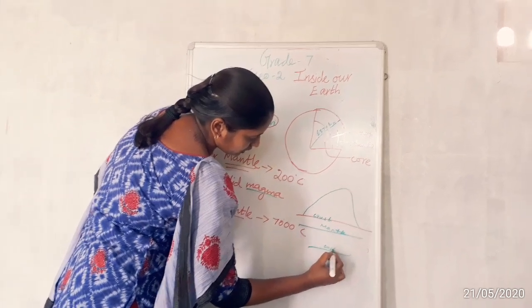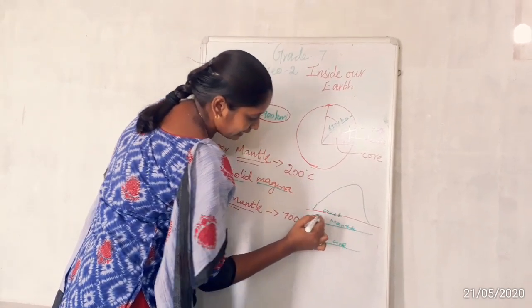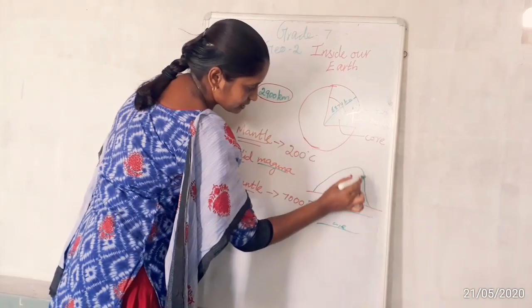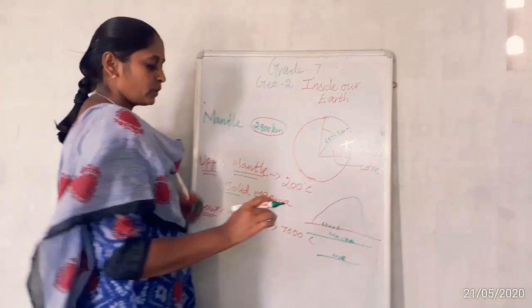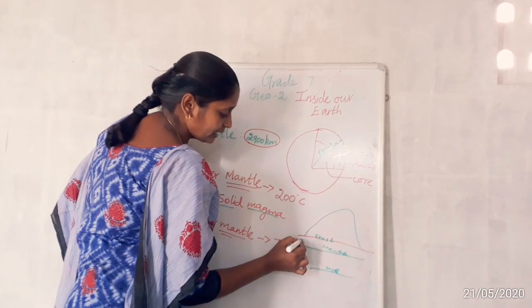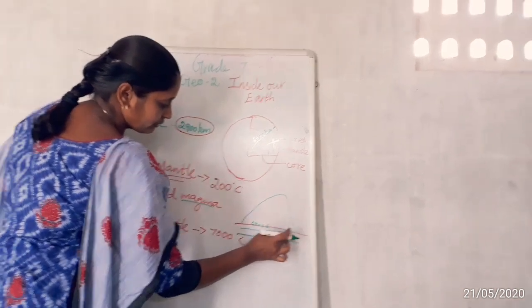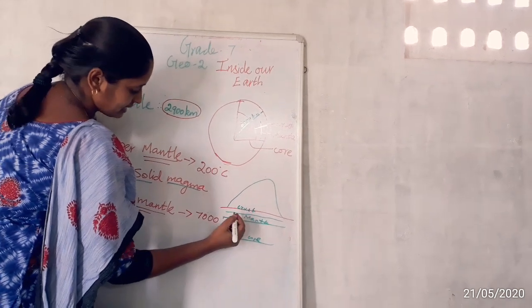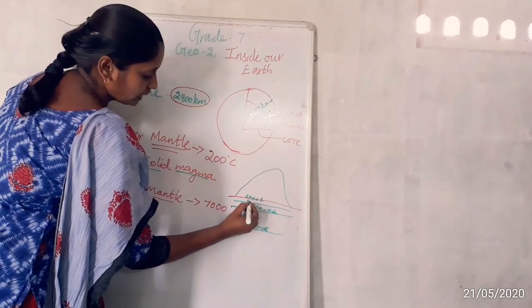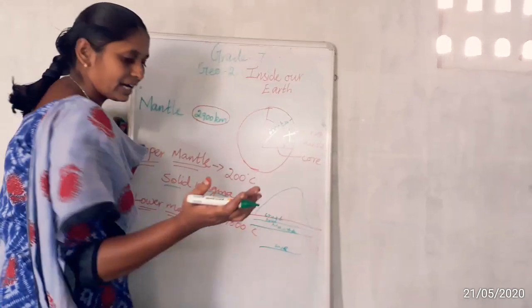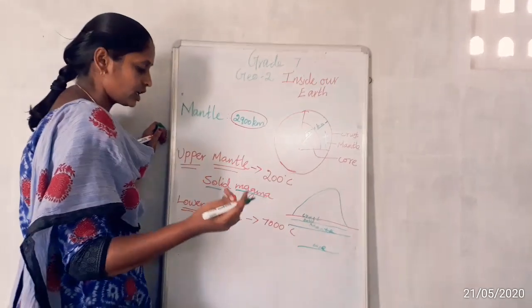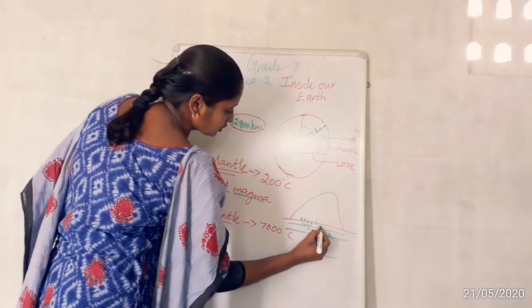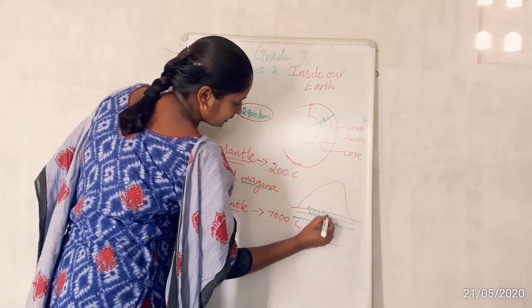Okay, so in the mantle area, above the crust alone we have the mountain. In the mantle we divide it into two types, upper mantle and lower mantle. In the lower mantle we have solid magma, solid fire-like things called magma. So solid magma is present here.